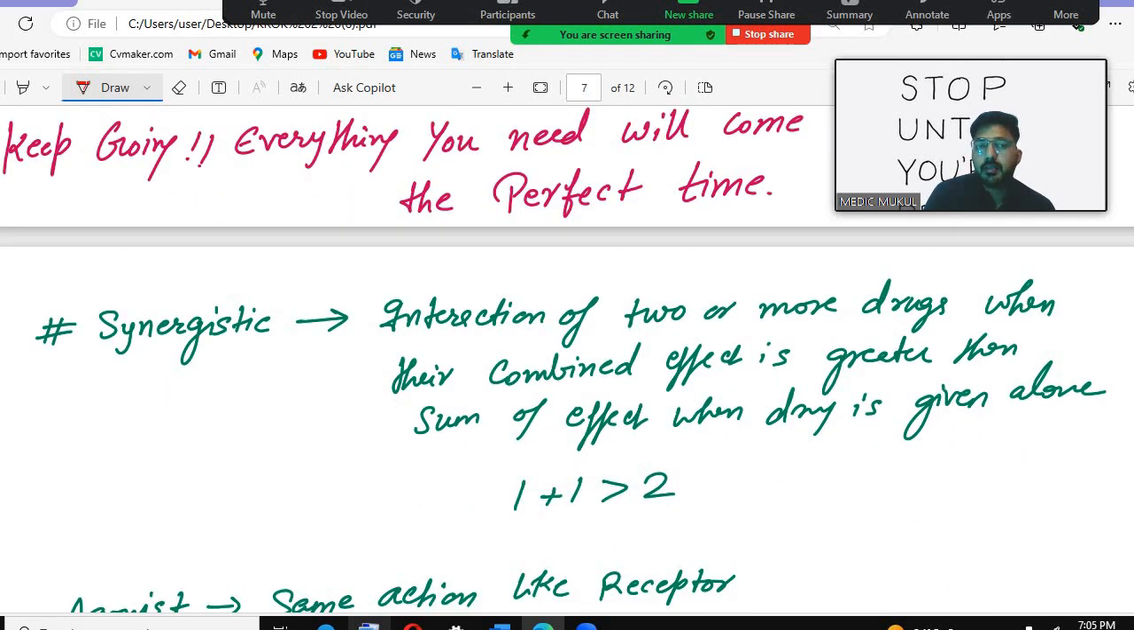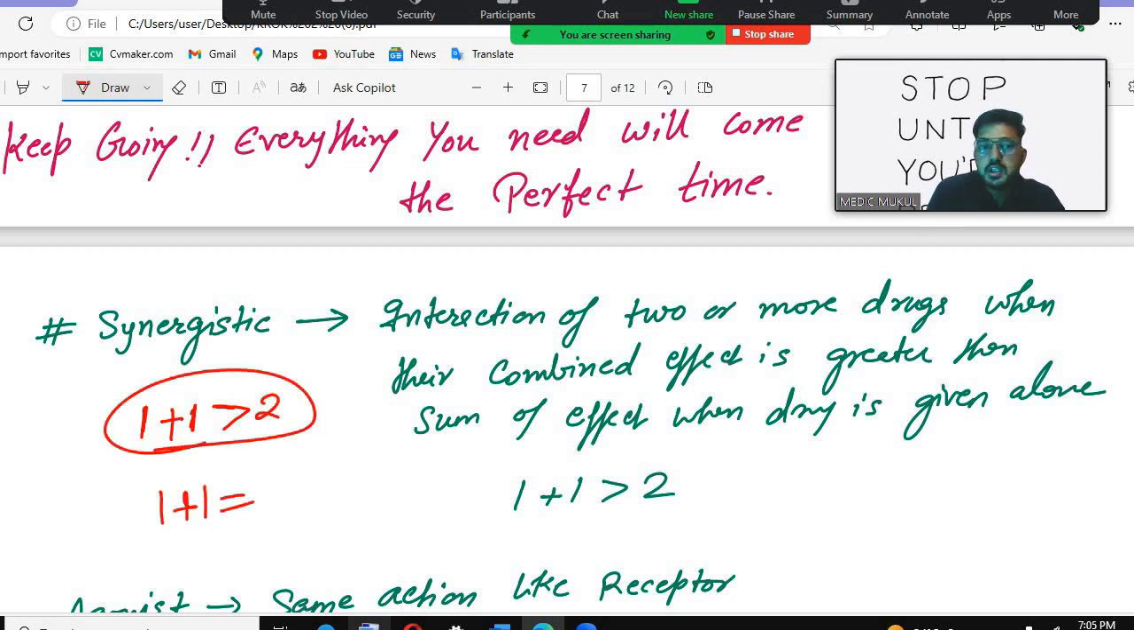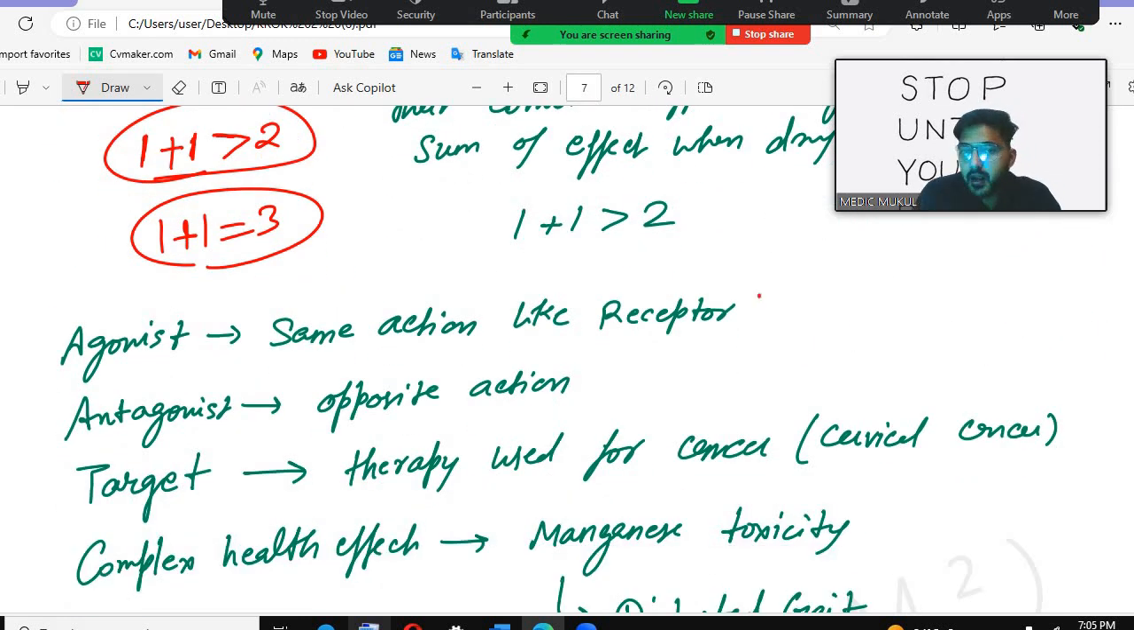Synergistic, remember, is the interaction of two or more drugs, when the combined effect is greater than the sum of the effects when the drugs are given alone. For example, if you are giving two drugs, the effect of these two drugs will be more than or equal to 2. And potentiation will be equal to 1 plus 1 equals 3. That is the potentiation.